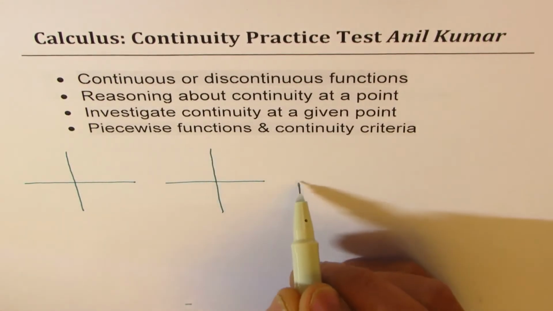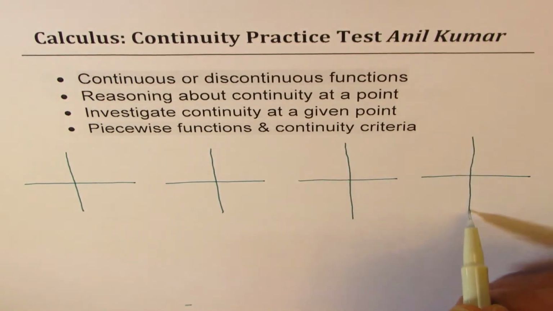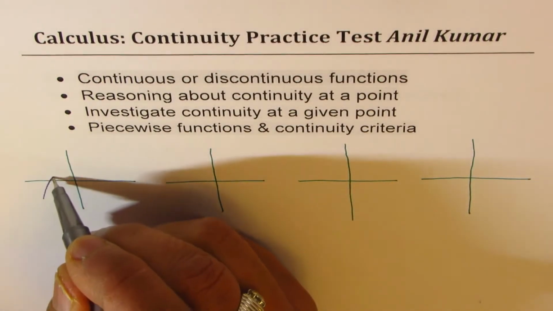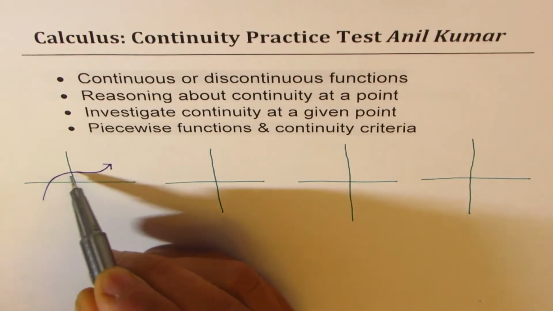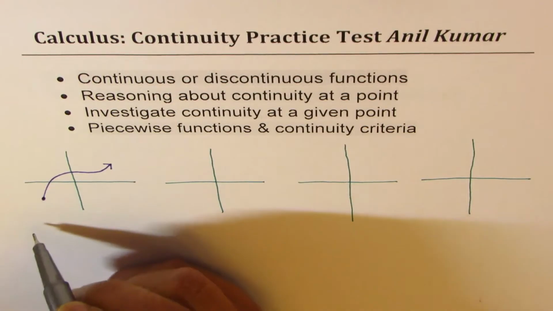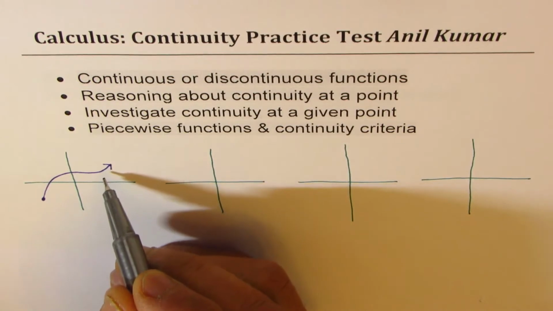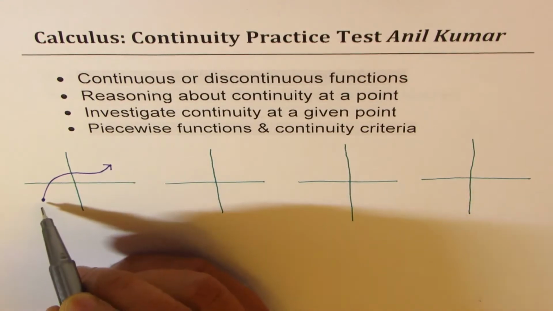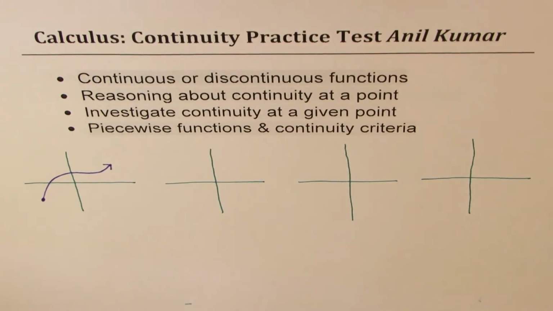Continuous means that the graph of the function has no breaks, right? So continuous means without any break. Let's say I have a function which goes upwards like this. Now this is without any breaks, so it's a continuous function. It may start from a given point and go anywhere, but within the domain of this function, we say that it is absolutely continuous. In fact, within the interval shown, there are no breaks, and therefore the function is continuous.